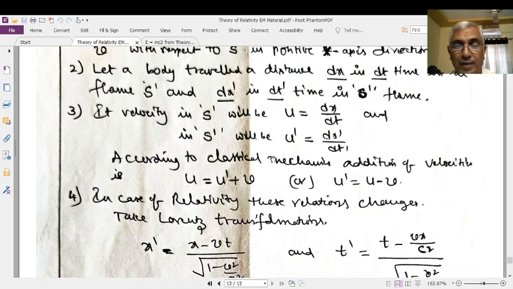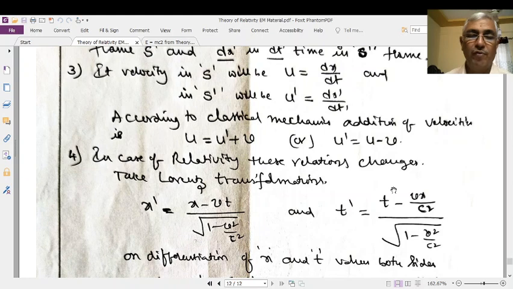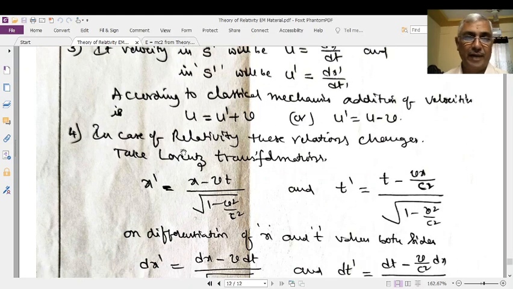Now you will get to relativistic addition of velocities, or relativistic relative velocities, or the relativistic velocity transformation equations. By means of the Lorentz transformations, you will have this term and this term, but in addition to these, you will have some more terms. Now we will derive that. In case of relativity, these two relations will change, and just now I said that they can be obtained from the Lorentz transformations.